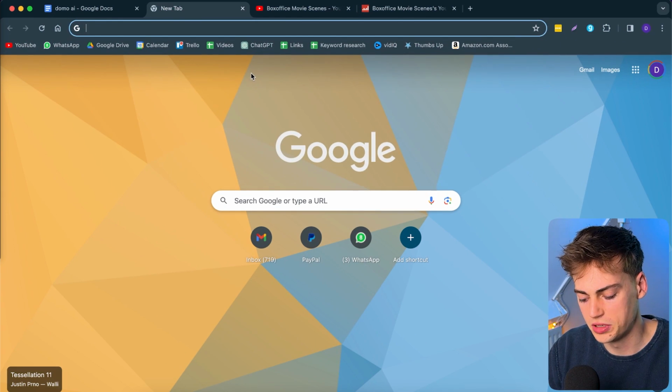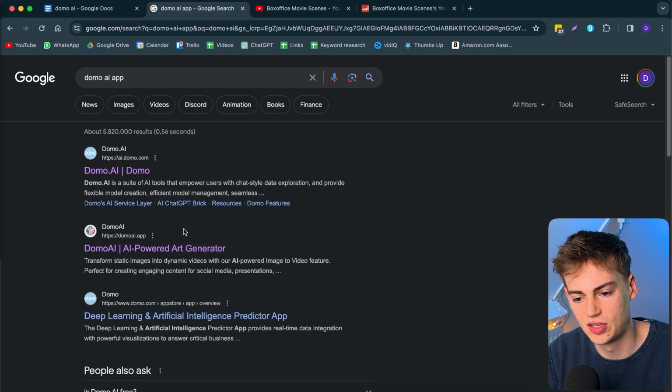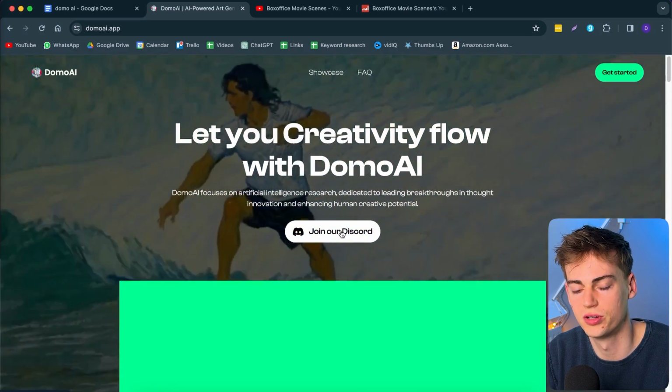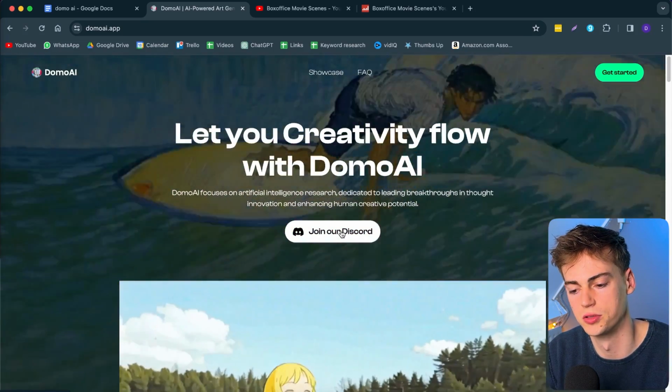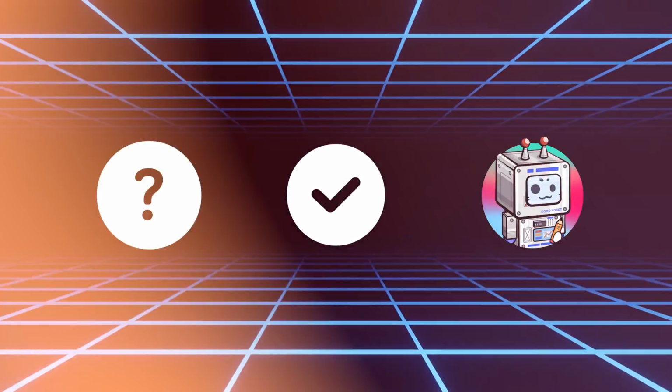First we go to Google and then we type in Domo AI app. Now, don't click on this site, click on the second site that says domoai.app, and this is the site that you want to be on. We click on join or Discord because that's where the tool is hosted. So join the Discord. Now, what this will do is it will ask you a bunch of questions. It will ask you to confirm it. And then once you have confirmed it, you're basically in the Domo AI app. So I already did that, and this is what it looks like.